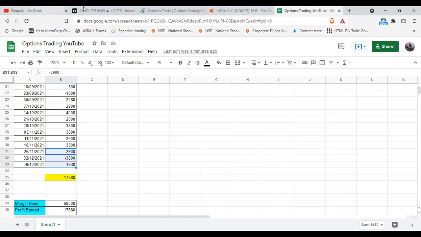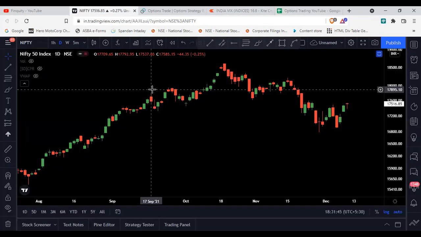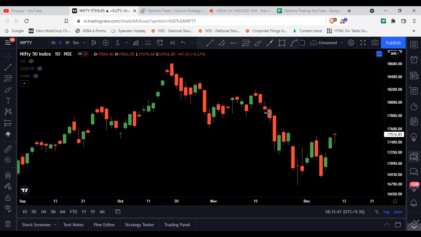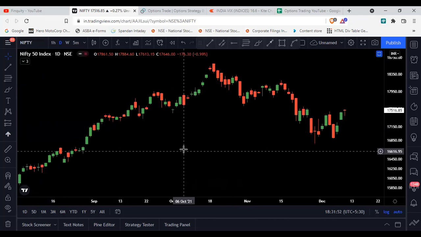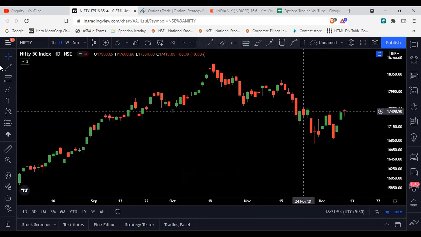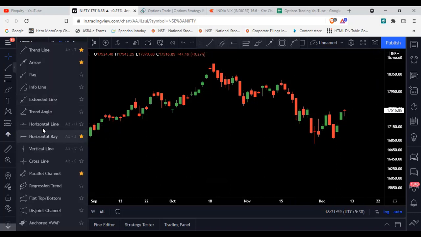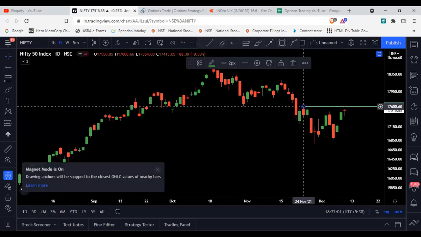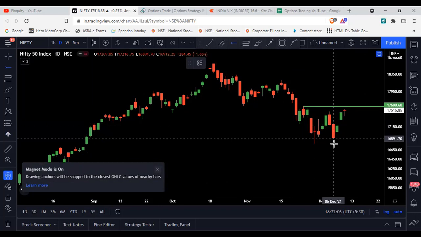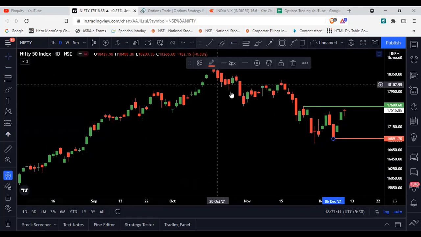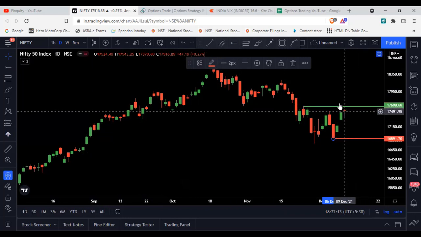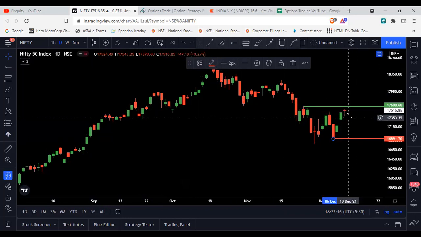Coming on to the next week option trading plan for 16th December expiry. This is a Nifty chart, and we will do the technical analysis first. As of now, the immediate resistance for Nifty is at this level, which is 17,600, and the immediate support is at this level, which is 16,900. But the upside level is very close to the spot price, which is 17,500 as of now.